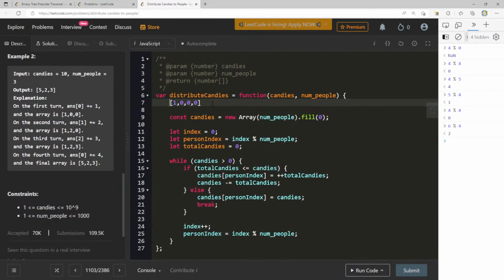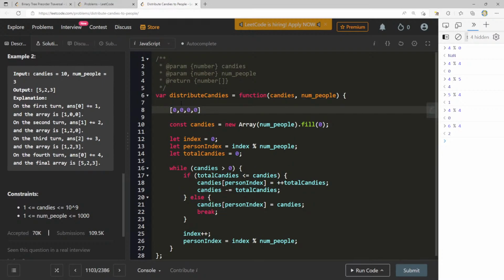But let's now do what I always do. Let's go through an example. So we have this array that we start off with. It's of size 4 because that's what num people is. So the thinking would be to find the number of rounds, candies in each round, candies in each person, and candies in the last person.